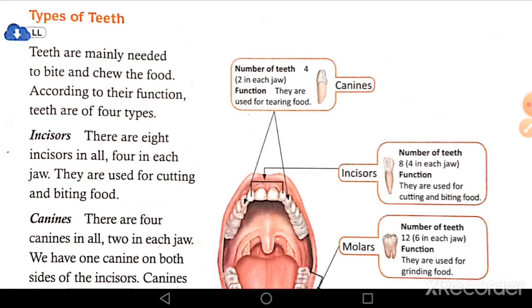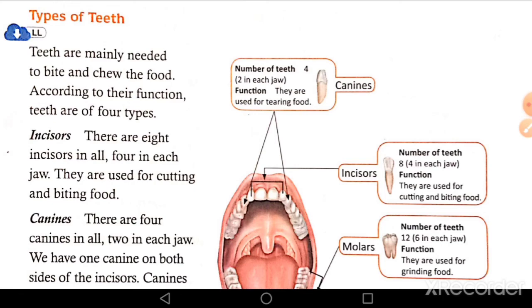There are 8 incisors in all, 4 in each jaw, upper jaw and lower jaw. They are used for cutting and biting food. So the function of incisor teeth is cutting and biting food.